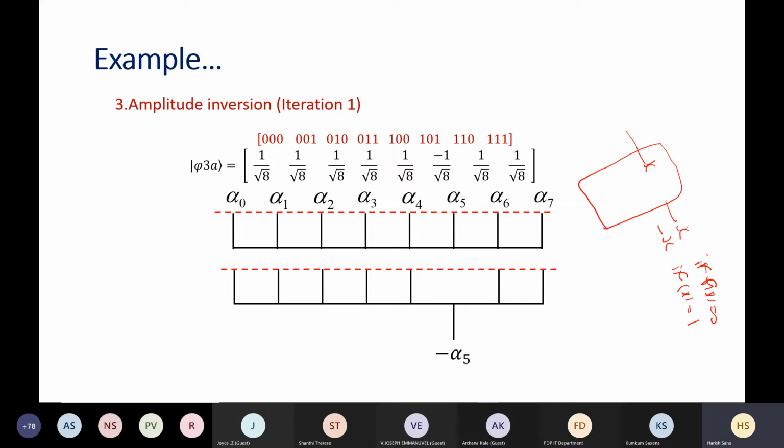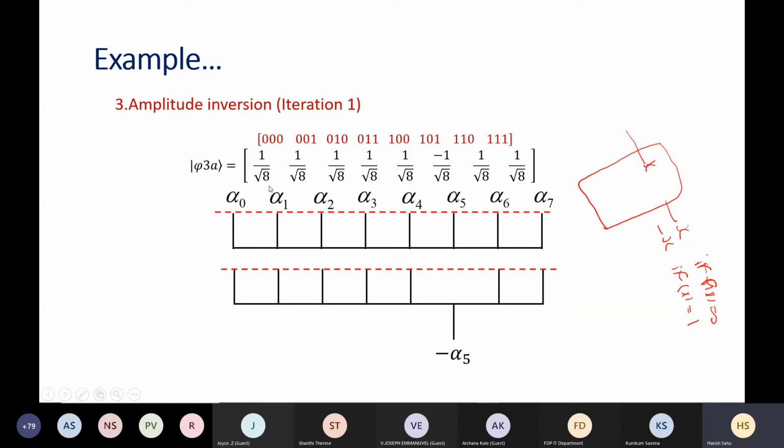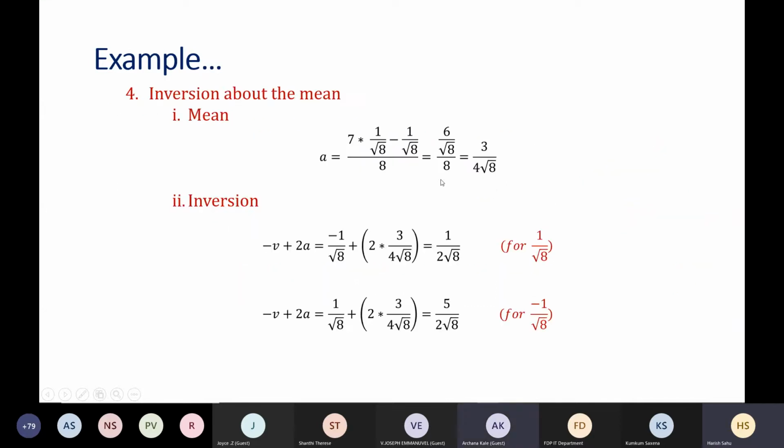But if we apply that other operator that we call inversion about the mean, so before going into detail, what is the mean of that amplitude? Now the amplitudes are this and minus 1 by root 8. So the average will be 6 upon under root 8, so the mean will be 3 upon under root 8. So this is the mean of the amplitude.